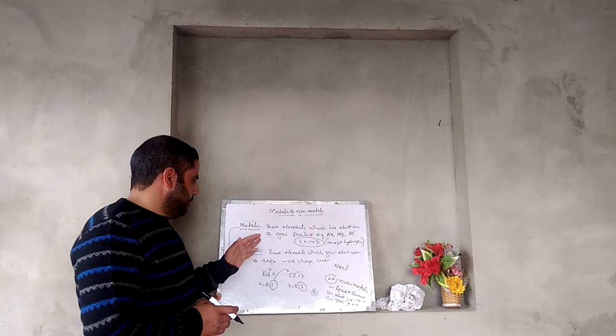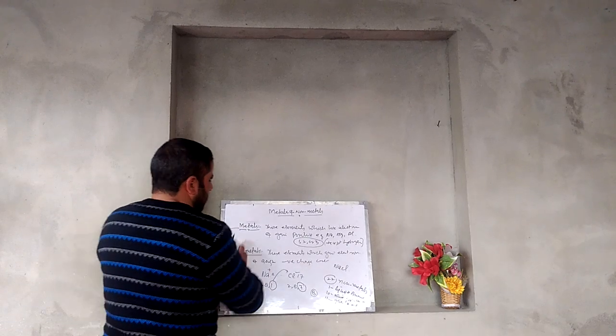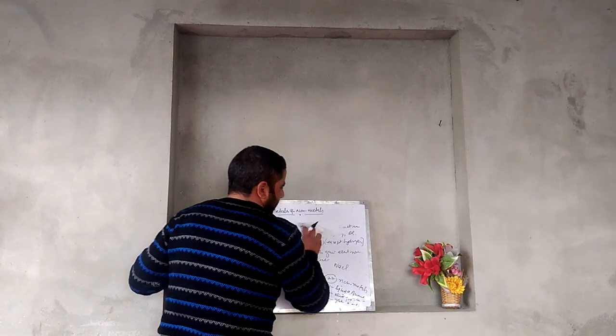So now we can write the physical properties of metals and non-metals.